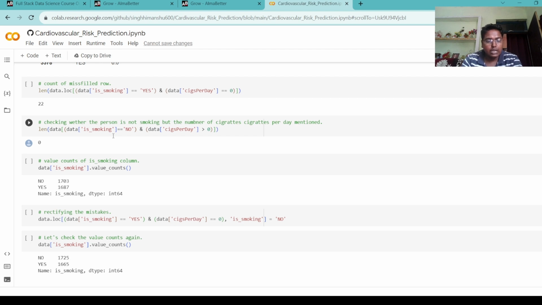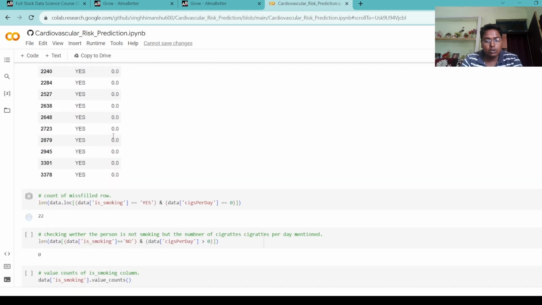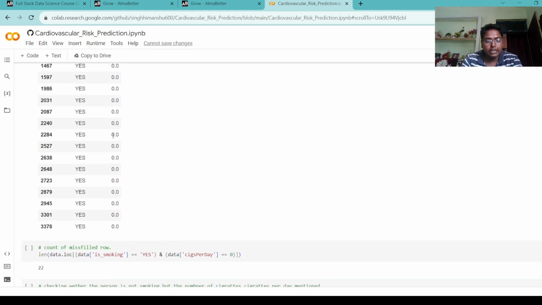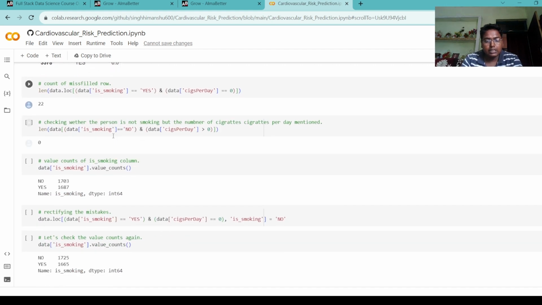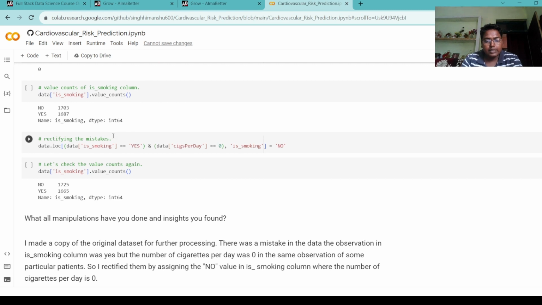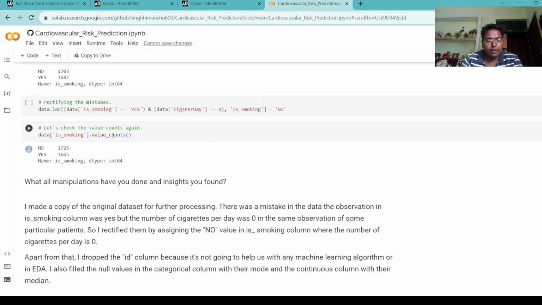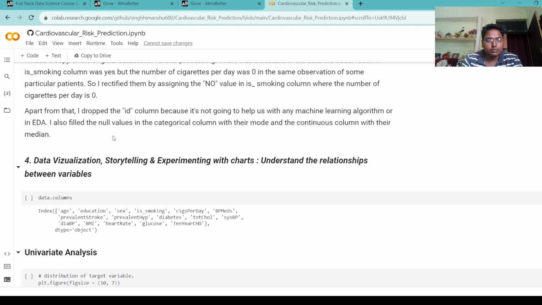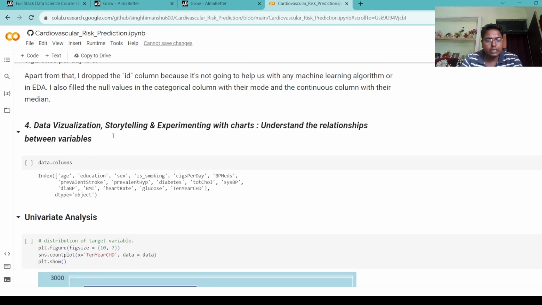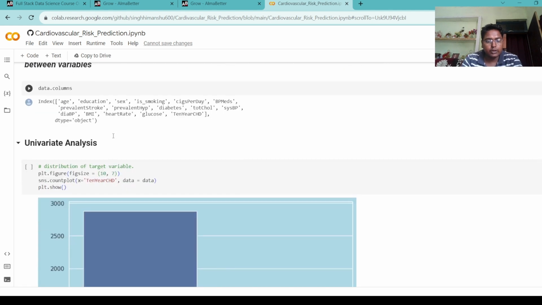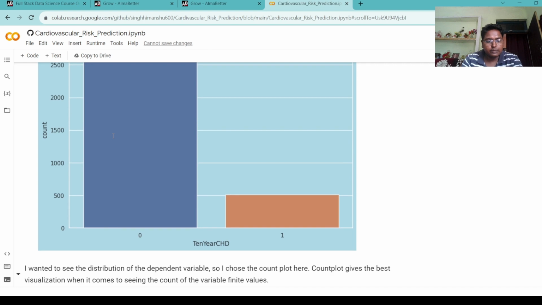Apart from that, I dropped the ID column because it is not going to help with any machine learning algorithms or any EDA. I also filled the null values in the categorical columns with their mode and in the continuous columns with their median. Then we do data visualization, storytelling, experimenting with charts, and understanding relationships between variables.